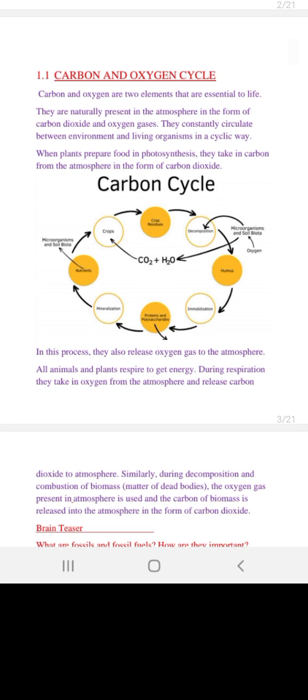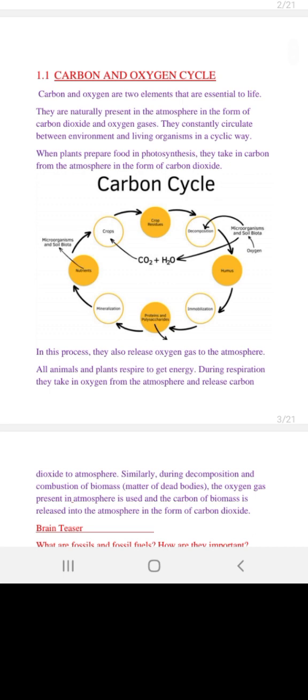transported between the atmosphere or environment. Now they constantly circulate between the environment and living organisms in a cycle. How? You can see that there is a sun. The sun is throwing up energy. Plants need sunlight for the production of their food, which is called glucose, and giving us oxygen.